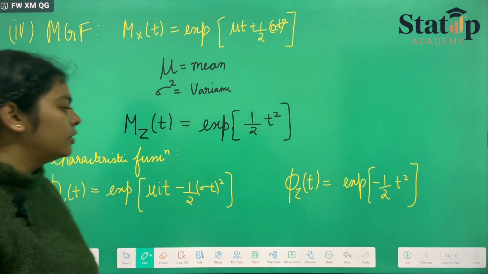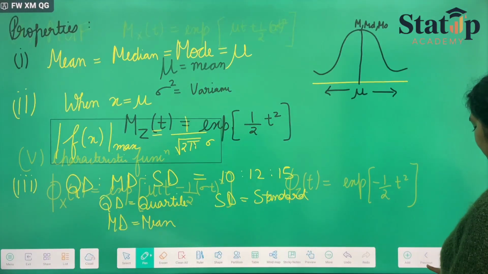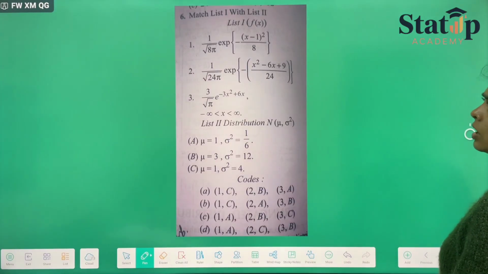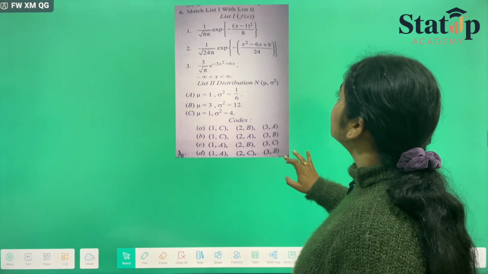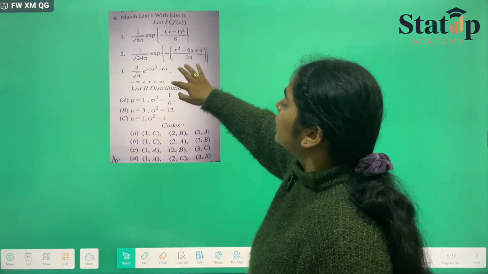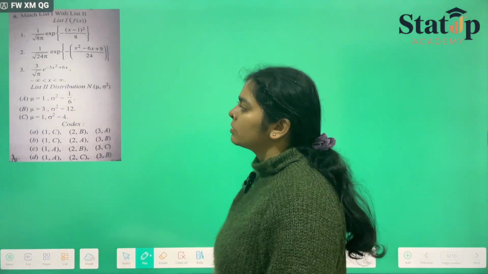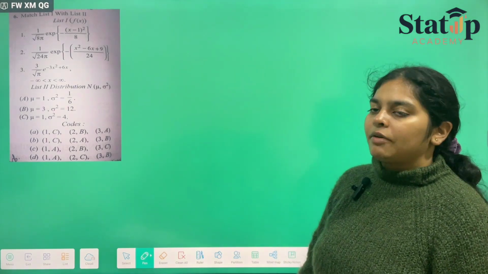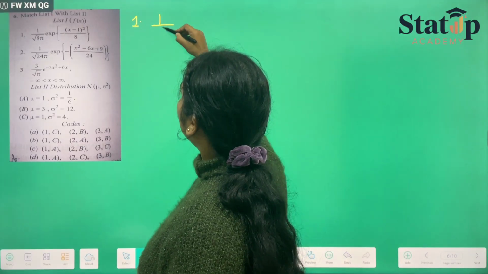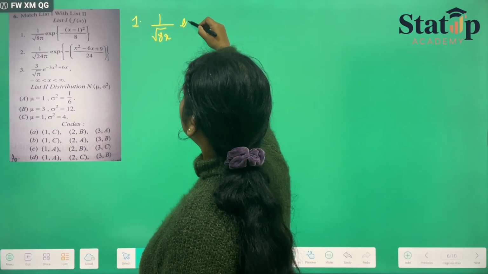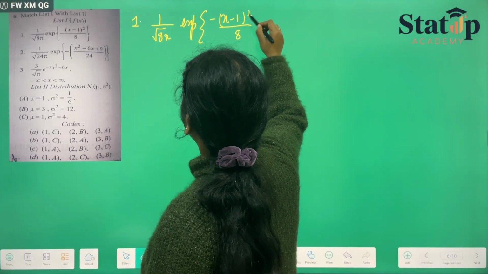Now, moving forward to how to solve the questions in the examination. Let us see some of the questions. Here we have been provided with two lists, list A and list B. List A has the PDFs of some normal distributions, and list B has the values of the mean and the variance, and we have to match them. The first PDF is 1 upon root 8 pi times exponential of minus (x minus 1) whole square upon 8.